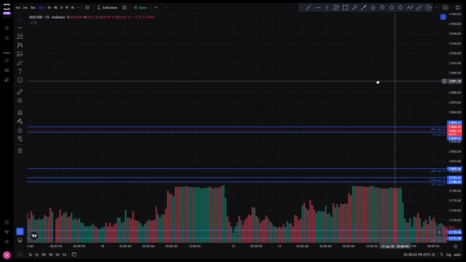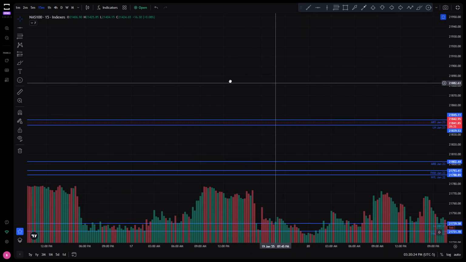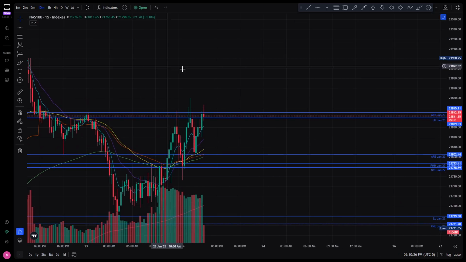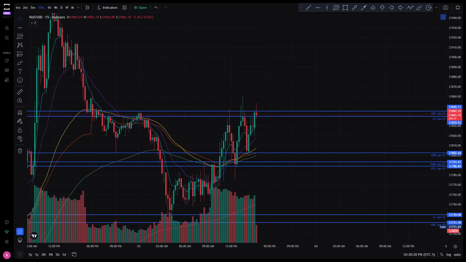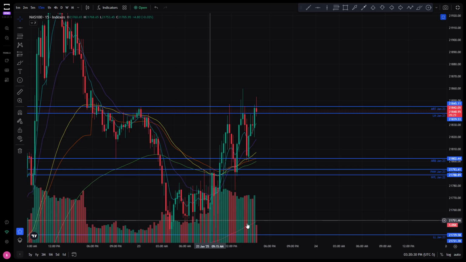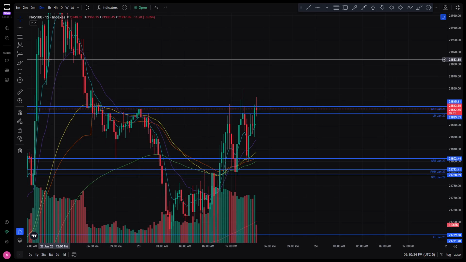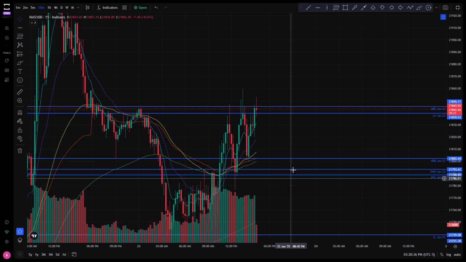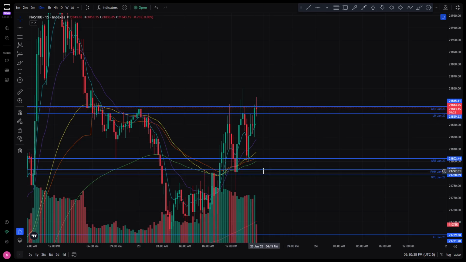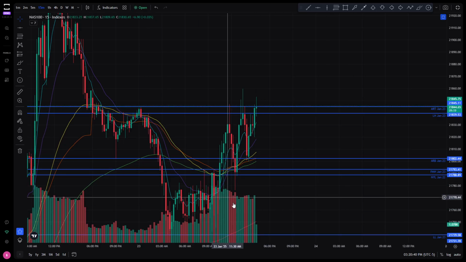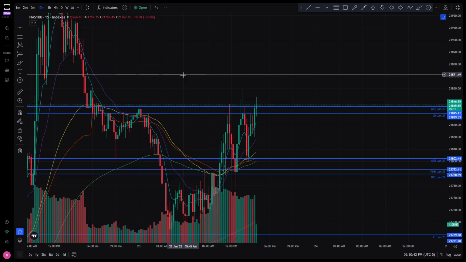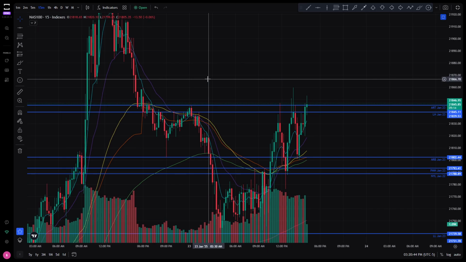When you're looking for new levels, you just simply have to go back in time, find when price was there, and use the same time ranges that I was using on any given day to find either the Asian range top, the London top, the New York low, New York high, pre-market low. And that's how we find our levels, guys.